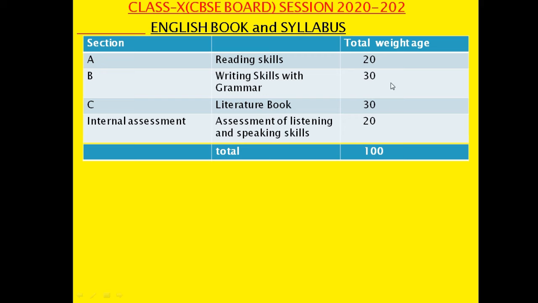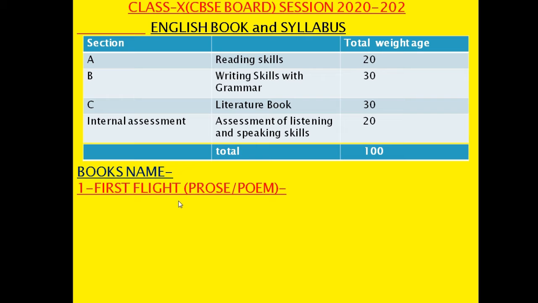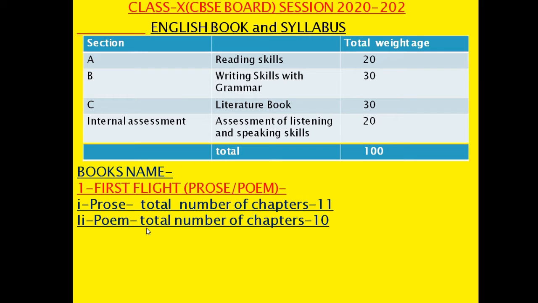So now let's see. This is the division of the paper, the division of the 100 marks, how it is divided. So now let's see the book names. There are 2 books in class 10. First Flight, Prose, and this book contains both stories and poems. Total number of prose chapters in this book is 11, and total number of poems is 10, which means 21 chapters are there. In each chapter, 1 poem is there. This is combined, one book, 10 plus 11, 21 chapters.